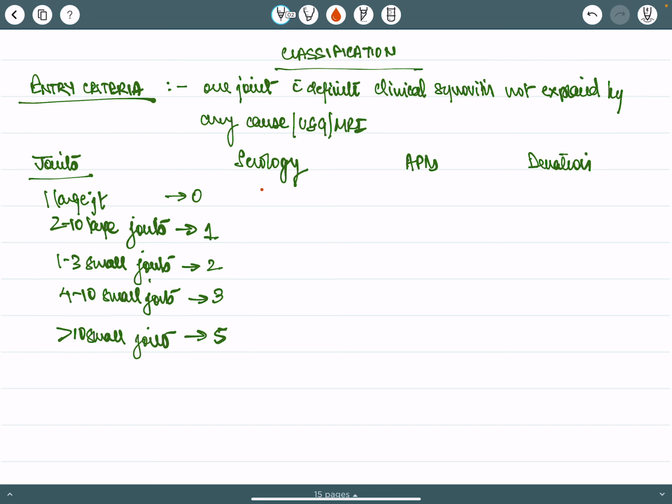Serology, RF and ACPA. If they are negative, score is 0. If they are positive but less than 3 times the upper limit of normal, the score is 2. And if they are positive with more than 3 times the upper limit of normal, score is 3.